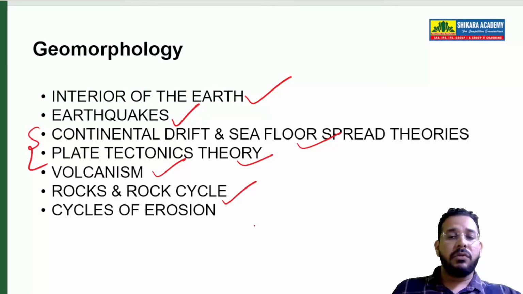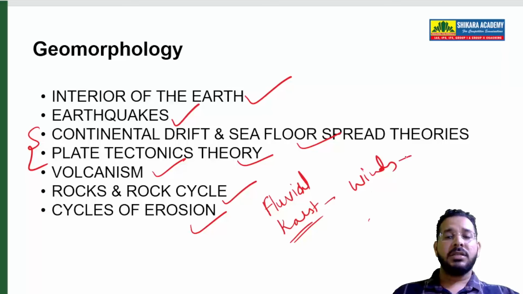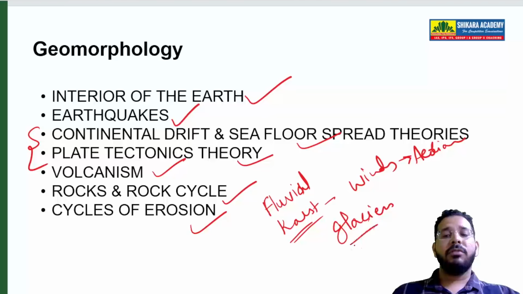Then we have cycles of erosion. We have erosion by water, which is called fluvial erosion. We have some types of karst topography because of erosion by water on limestones. We have erosion by winds or air, which is called aeolian erosion. We also have erosion by glaciers. So they form different landforms.